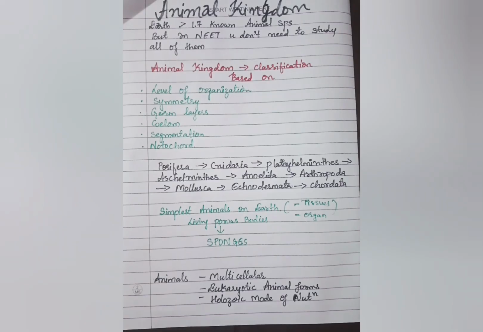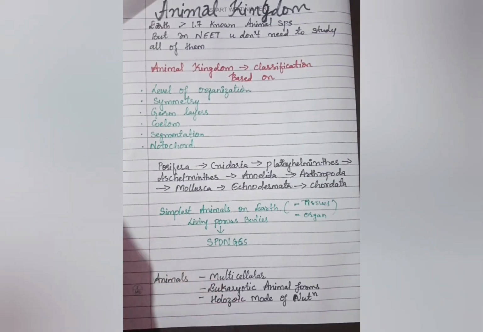Why is a starfish classified differently from a cockroach? Why do humans belong to the same kingdom as insects and worms? In this video, we will understand how scientists classified animals into different groups and learn the entire Animal Kingdom chapter with a few simple tricks and simple points.